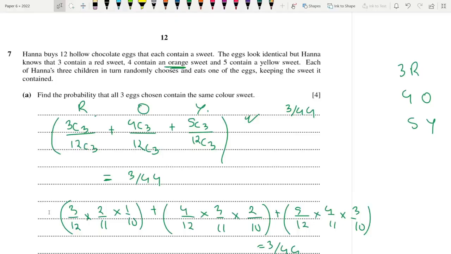So you have the manual approach or the combination approach. We know that we are choosing 3 sweets, so all the events will be 12C3 in the denominator. If we want all 3 red ones, we're going to go for 3C3. If we go for all 3 orange ones, we go for 4C3. And if we want all yellow ones, we go for 5C3. So red, orange, yellow, if you add this up, you end up with an answer of 3 by 44.